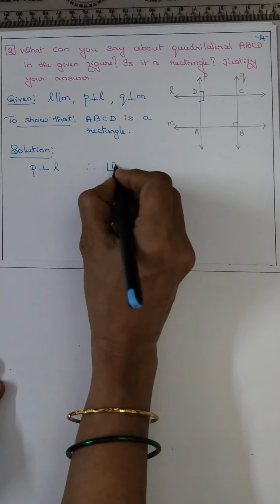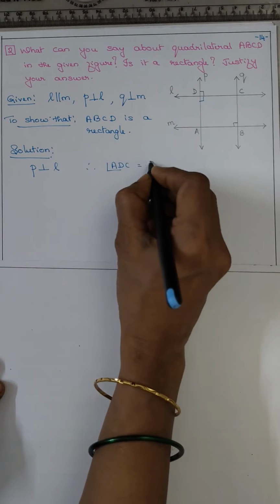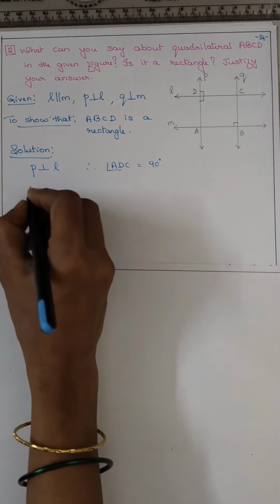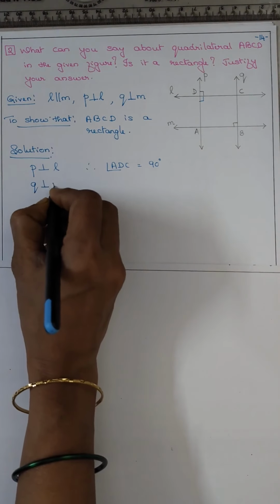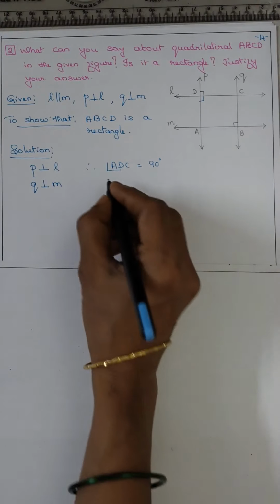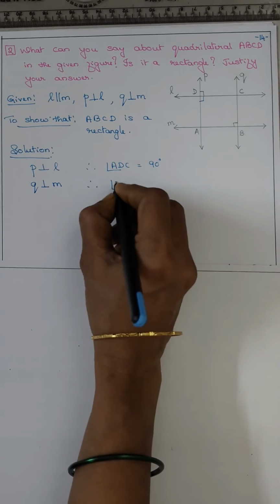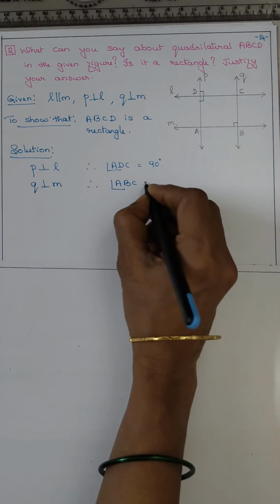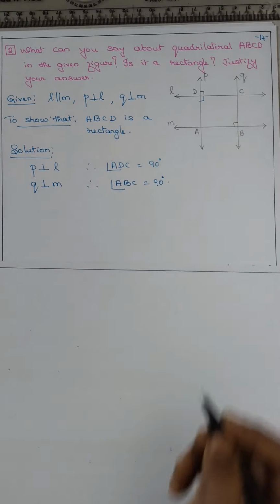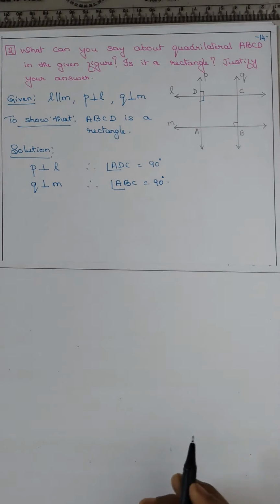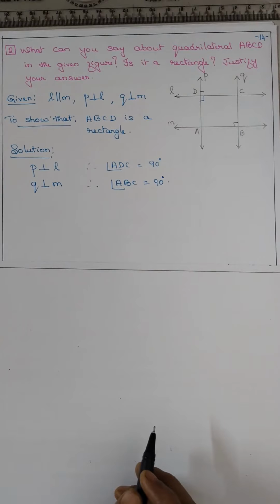Angle ADC is equal to 90 degree. Okay. Now Q is perpendicular to M. That means angle ABC is 90 degree. Okay. So already you got two angles equal to 90.